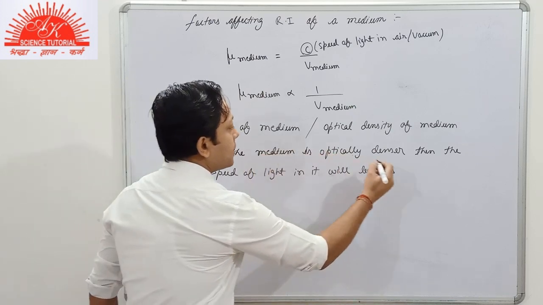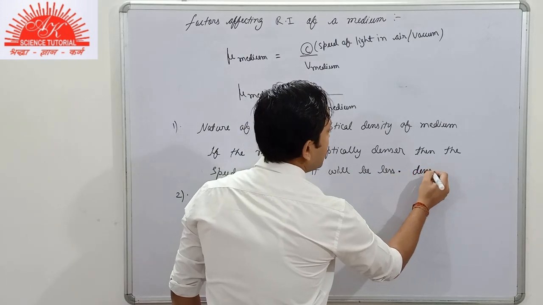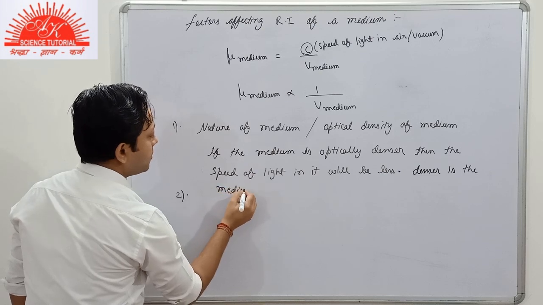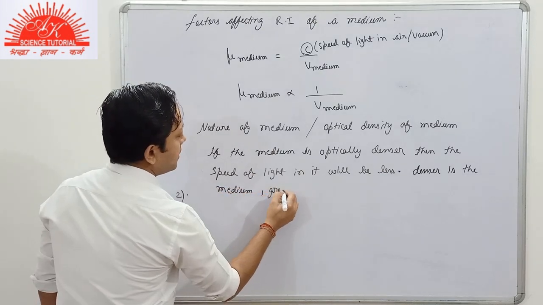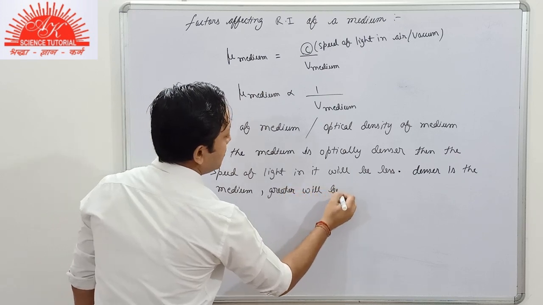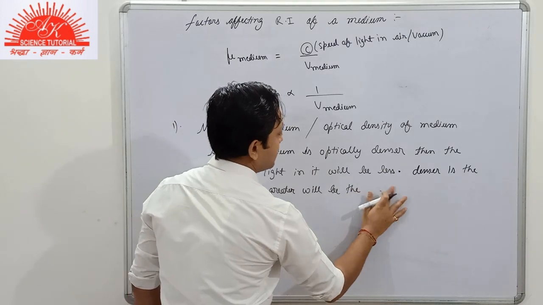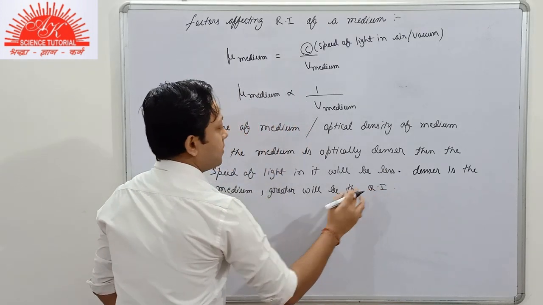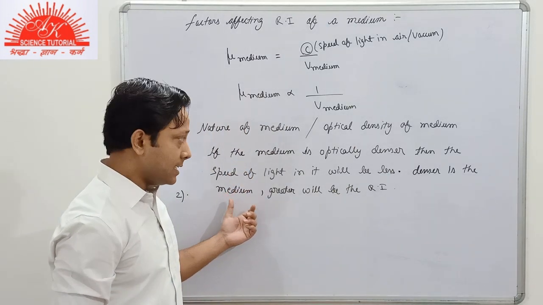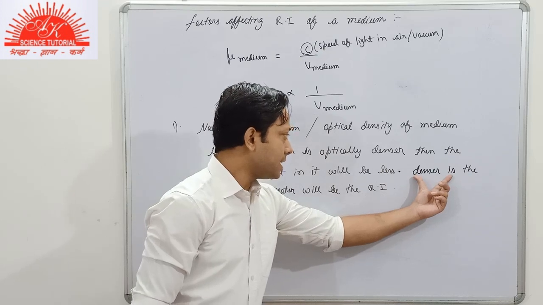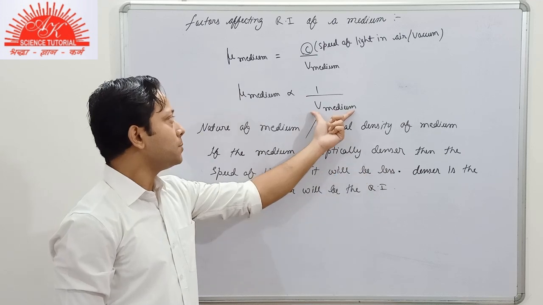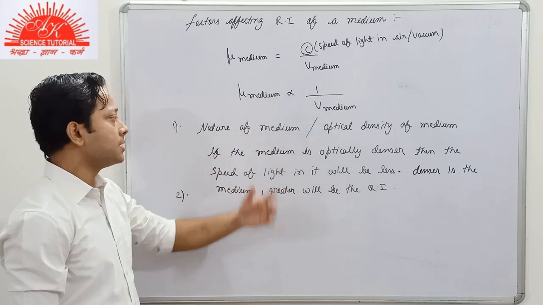So what can we conclude here? The denser the medium, the greater will be the refractive index. So the refractive index of a medium is directly proportional to the optical density, because if the optical density is greater, then the speed in the medium will be less, and if the speed is less, then the refractive index of the medium is greater.